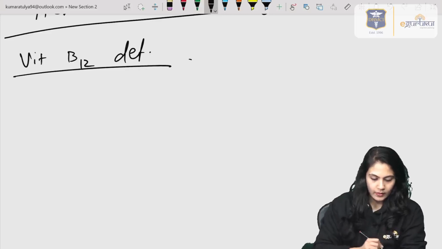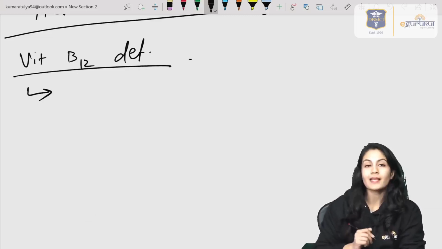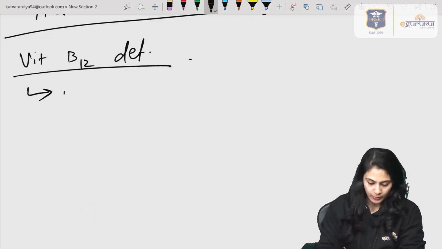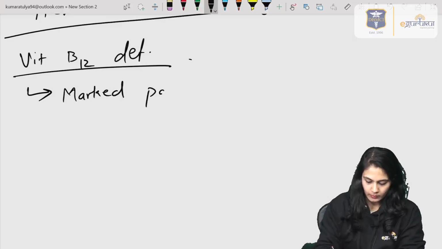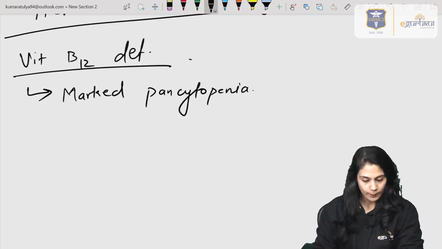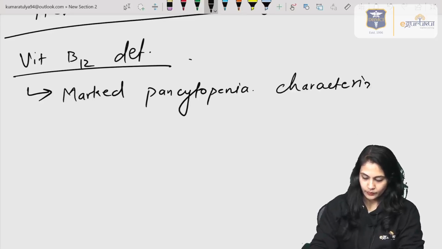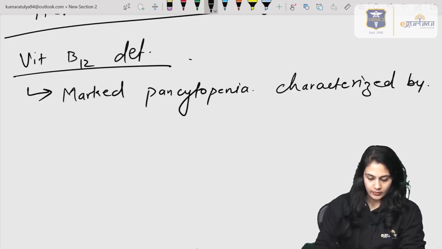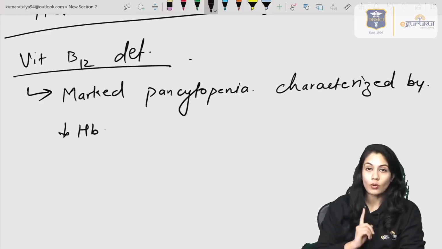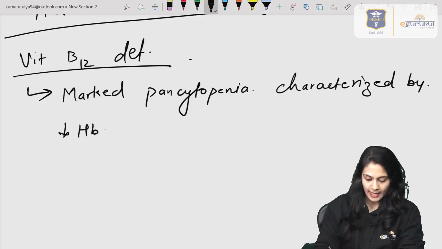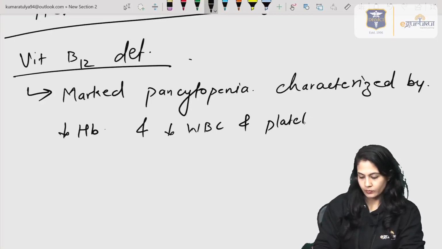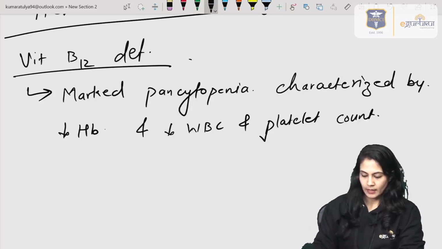In this deficiency, what we can see is a marked pancytopenia, and it is characterized by a decrease in hemoglobin level, which is already there in the question, as well as a decrease in WBC and platelet count.